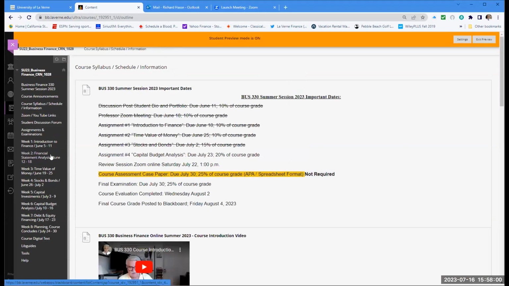You have your grades posted through assignment 3, so you have a good idea where you stand. Assignment 4 is this week, and then the final week, the final examination. Again, remember, there's no course assessment case paper; that has been canceled.